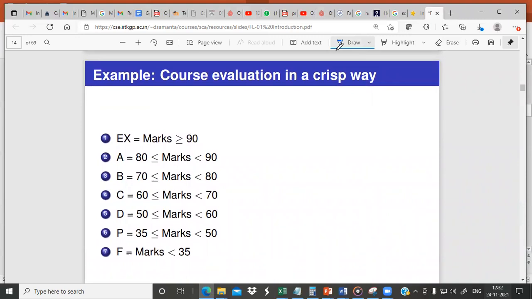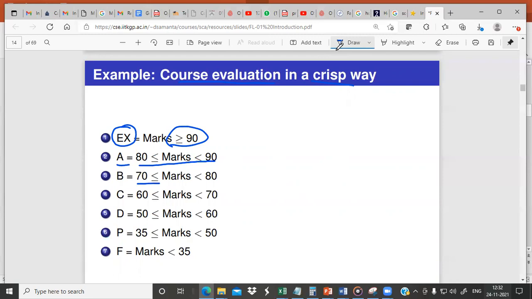It is something like students' grade evaluation. Let us see how this can be done in a crisp way, and also how it can be done in a fuzzy style. Normally we know how it is done in a crisp style. It is very straightforward. The grade is exceptional if the marks are greater than or equal to 90. If a student's average mark is greater than or equal to 80 and less than 90, it's A grade.